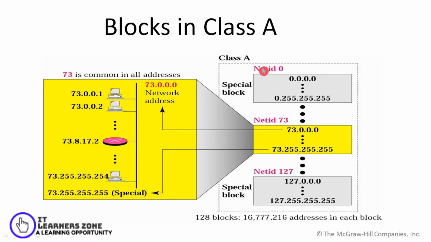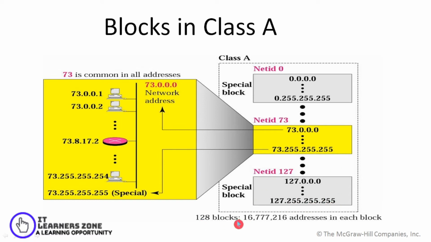Going for this class A address, as you can see, the first block will have addresses from 0.0.0.0 to 0.255.255.255, and then come a number of other blocks, and the last block would range from 127.0.0.0, and the last address would be 127.255.255.255.